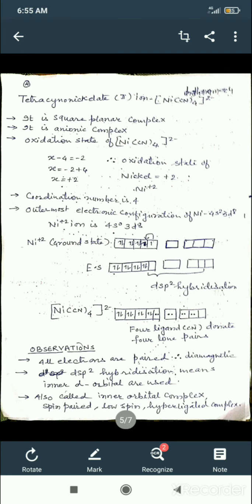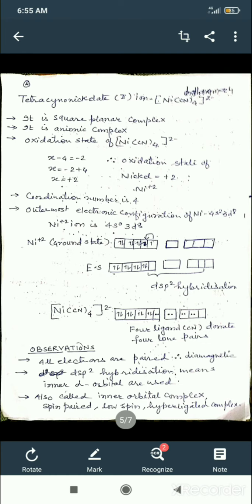If you write the complex, [Ni(CN)4]2-, so it is x minus 4 is equal to minus 2, that is the charge given on the complex. Now x is equal to minus 2 plus 4, the answer is 2. So nickel becomes Ni2+. The oxidation state of nickel in this complex is 2+.